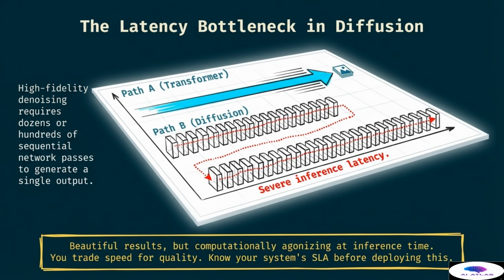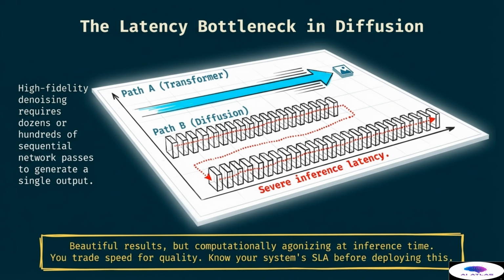While the results are often beautiful, the process is computationally agonizing at inference time. The visual comparison between path A for a transformer and path B for diffusion illustrates the problem clearly. High-fidelity denoising requires dozens or even hundreds of sequential network passes to generate a single output image. This leads to severe inference latency, as the system must step through the noise reversal process one iteration at a time. In contrast, a single pass through a transformer is much faster.